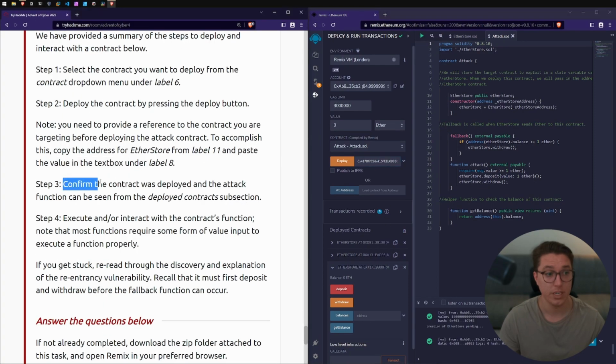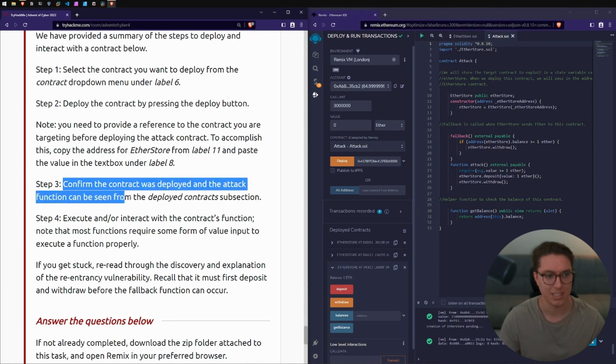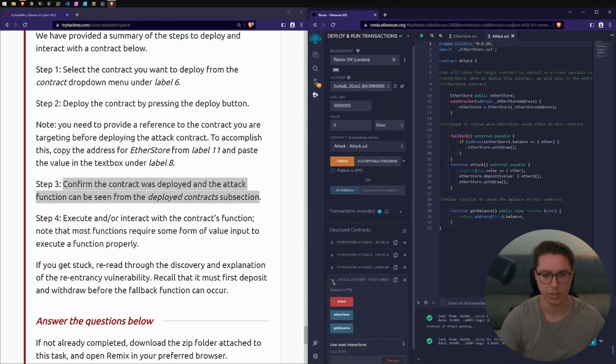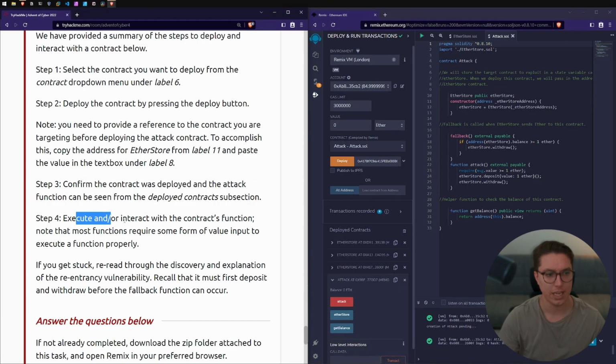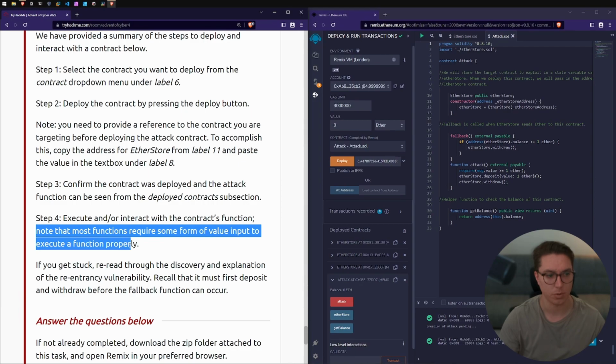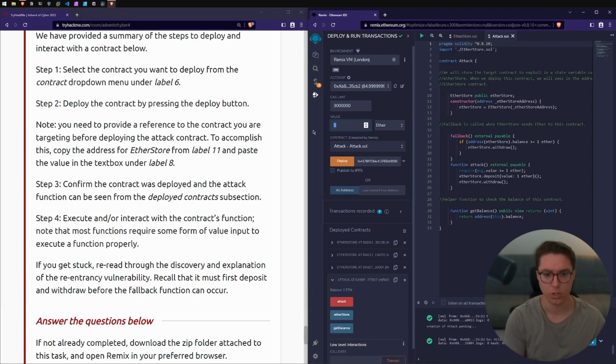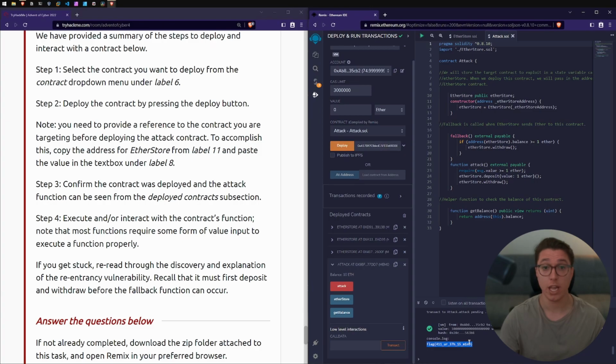Okay. Step 3, confirm the contract was deployed and the attack function can be seen from the deployed contracts subsection. Okay, so I've hit deploy and we can see that there's this one here. So it should be attacking this one. Step 4, execute and or interact with the contract's function. Note that most functions require some form of value input to execute a function properly. So we put 10 and okay, there's our flag.